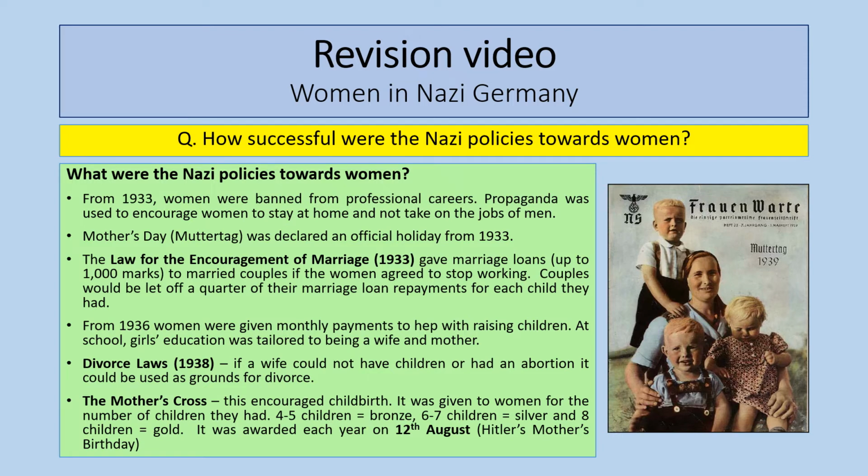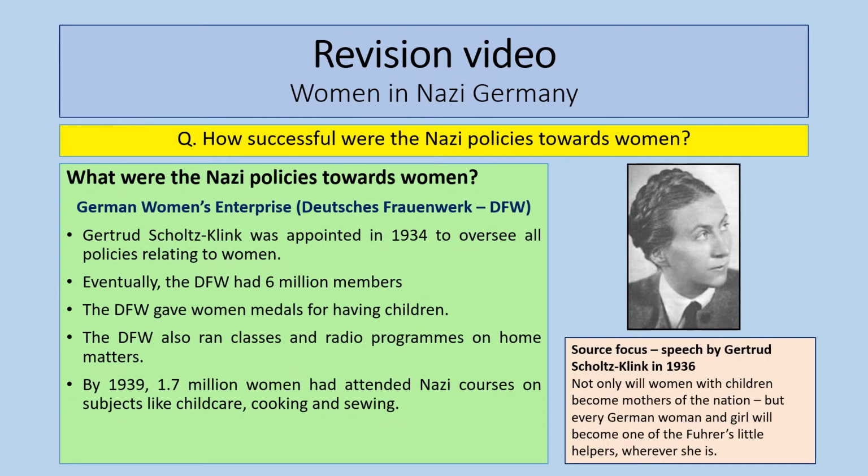You can see there some of these policies that they were having towards women, to encourage women to stay at home, encourage them to get married, and encourage them to have lots of children. Other things that are important for you to know about are the German women's enterprise. Now, this was the Deutsche Frauenwerk, which is the DFW. So remember that, DFW, the German women's enterprise.